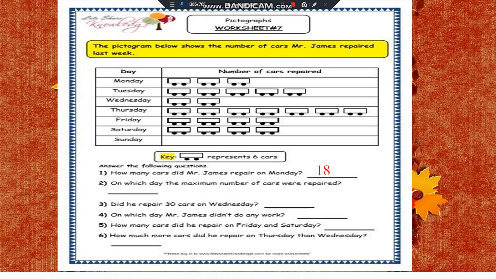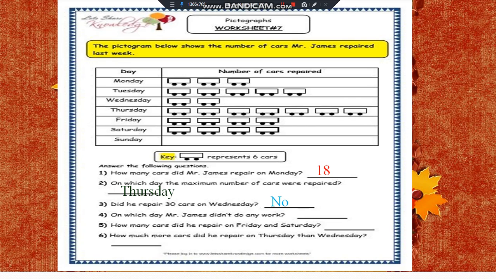On which day were the maximum number of cars repaired? Maximum number, where do you find more cars? Yes, Thursday. Did he repair 30 cars on Wednesday? Let's see. On Wednesday, only 2 vehicles are given. So we multiply this by 6. So 2 6s are 12. On Wednesday he repaired 12, not 30. So the answer will be no.